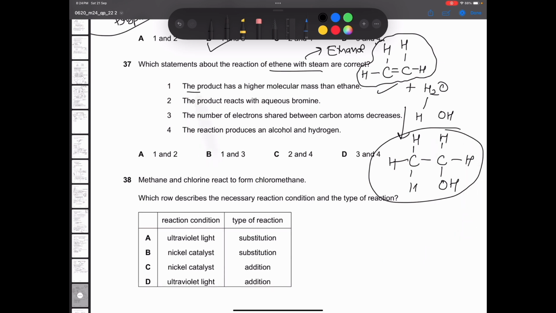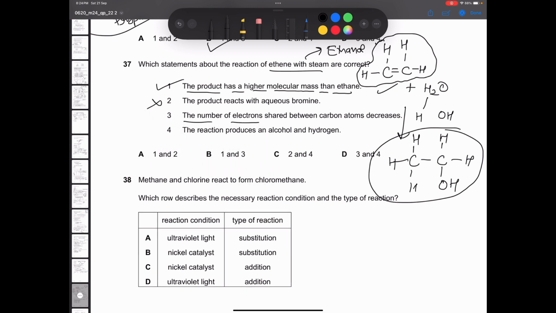So the product has a higher molecular mass than ethane. You can check, it is correct. You can count the masses and it will come out to be the higher one. The product reacts with aqueous bromine. The ones with double bond react with aqueous bromine. Unsaturated molecules react with aqueous bromine. Right? So this is incorrect.